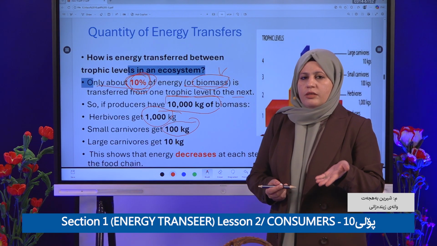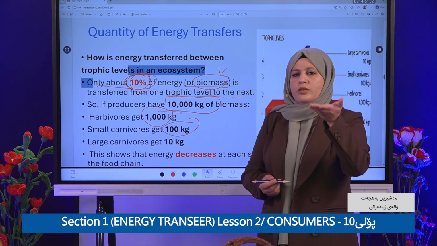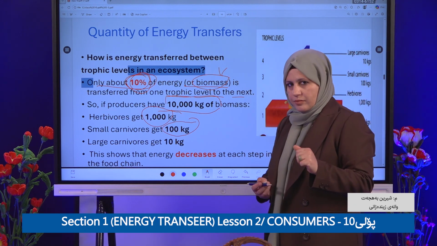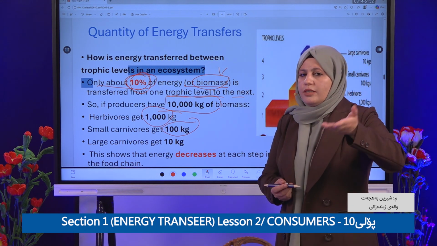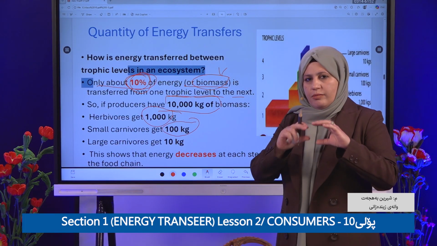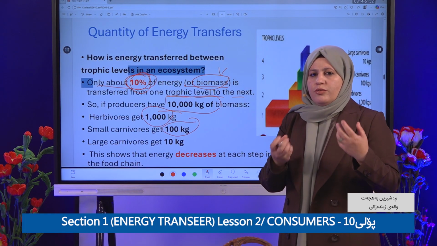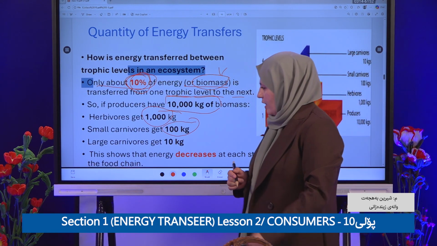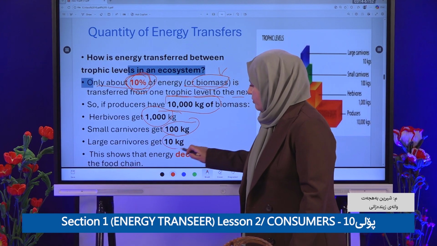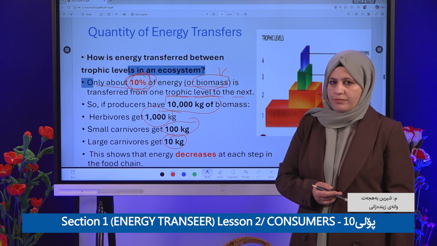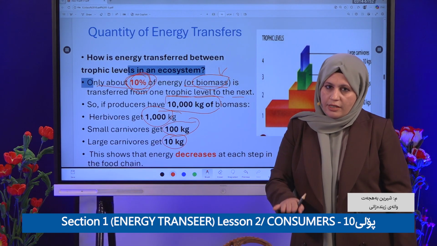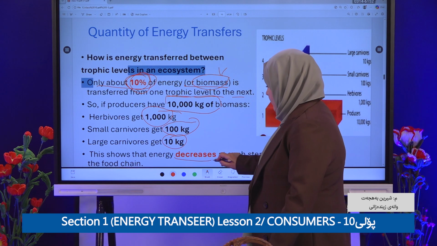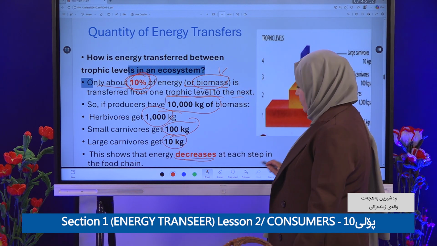Okay, so it starts to decrease from down to up. Start to decrease what? The biomass, the quantity of energy. Why does it decrease? Because each organism at each level uses this biomass for itself, for production, for respiration, for growing, okay? Large carnivore, they get how much? 10 kilogram. So decrease or increase? Of course it decreases. Clear? This shows that the energy decreases at each step in the food chain.